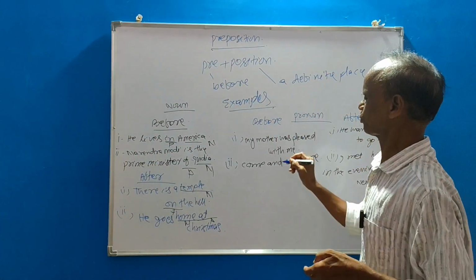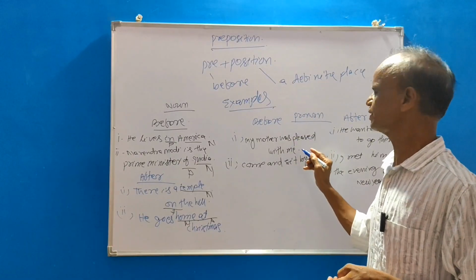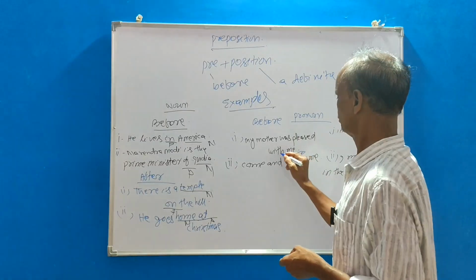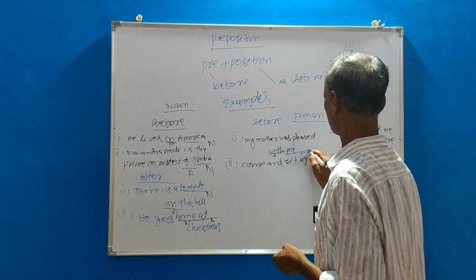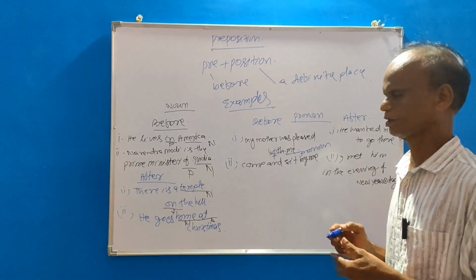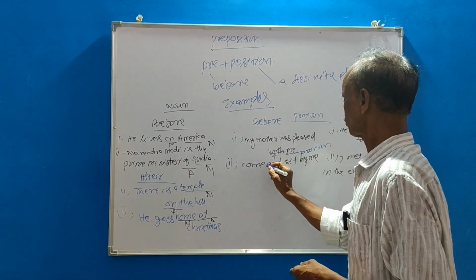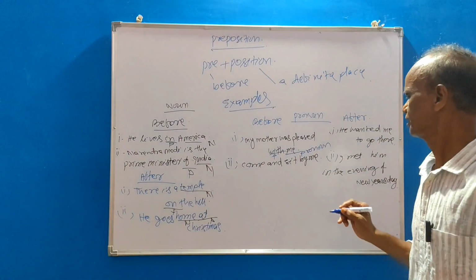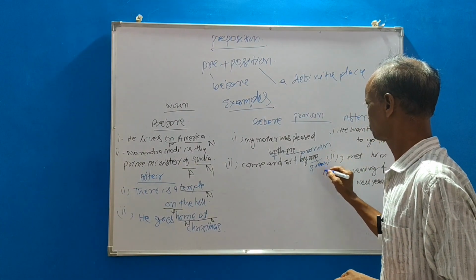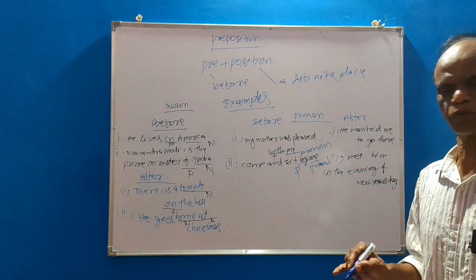preposition is used before pronoun. My mother was pleased with me. Me is a pronoun, with is a preposition. It is a pronoun with preposition before pronoun. So that is, come and sit by me. Me, pronoun, by preposition. So before pronoun.